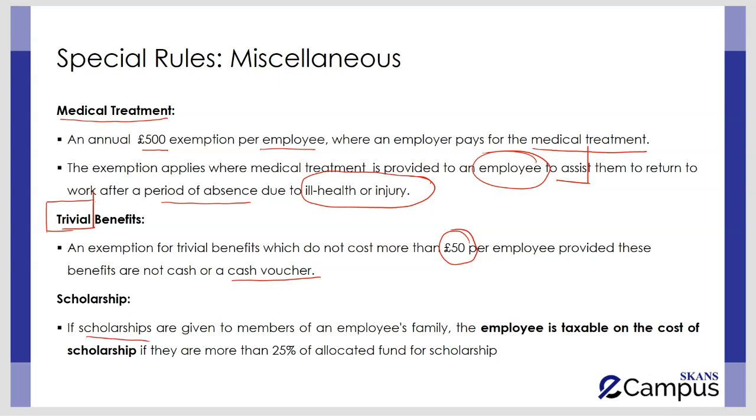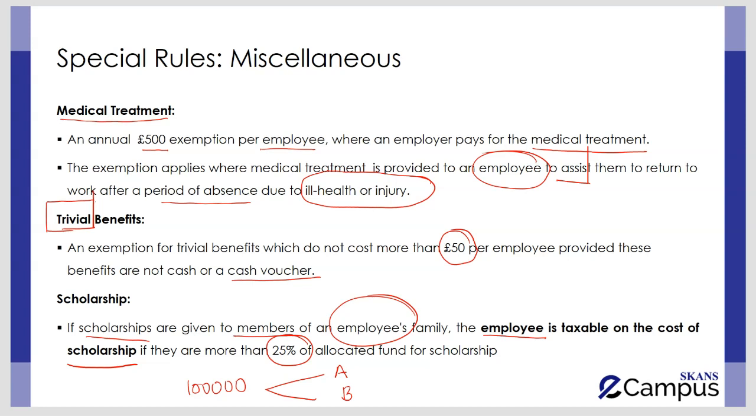Where scholarships are given to an employee for funding the education of their family members, then the employee will be held taxable over the cost of the scholarship in all those situations where more than 25% of the allocated fund for the scholarship is received by that employee. So for instance, if there is an organization which has set up a budget of £100,000 for the sake of providing scholarships to employees for funding their family members' education, and out of this, two employees, let's say Mr. A and Mr. B, are going to derive scholarship.